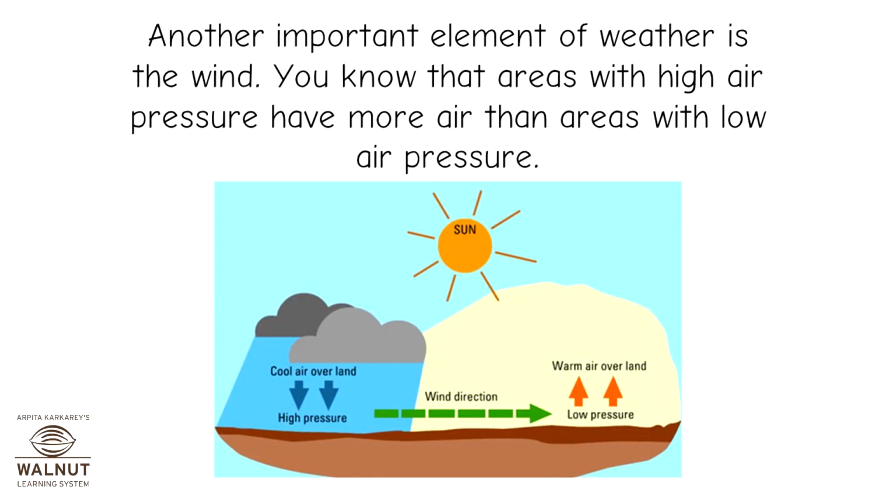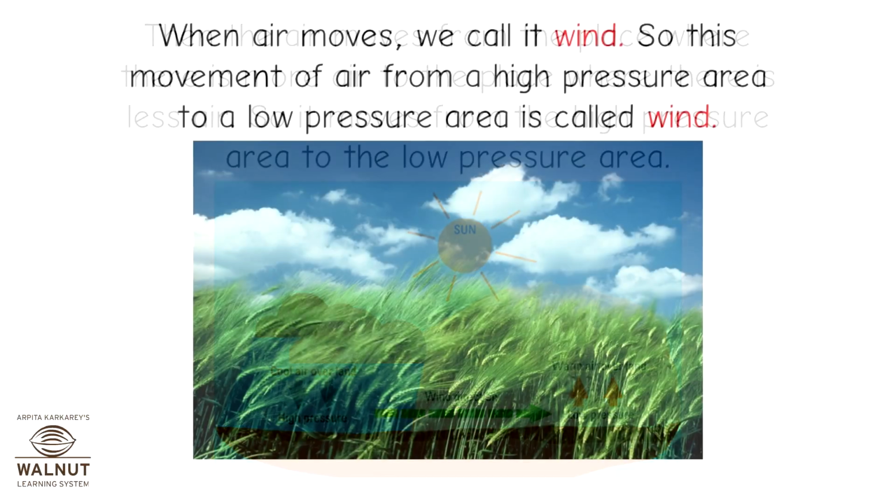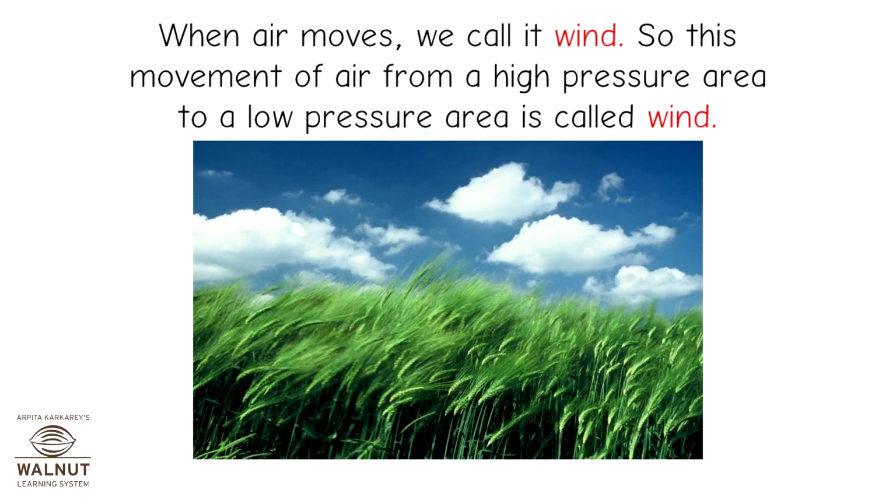Another important element of weather is the wind. You know that areas with high air pressure have more air than areas with low air pressure. Then the air moves from the place where there is more air to the place where there is less air. So it moves from the high pressure area to the low pressure area. When air moves, we call it wind. So this movement of air from a high pressure area to a low pressure area is called wind.